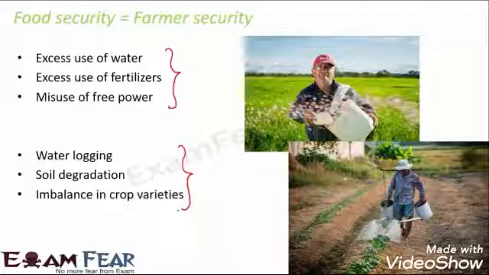So it is important that if we really want to ensure food security for everyone, the farmers are secured. All the farmers should be given equal opportunity. They should be given equal access to all the resources so that all of them can get similar output and can lead a better life.